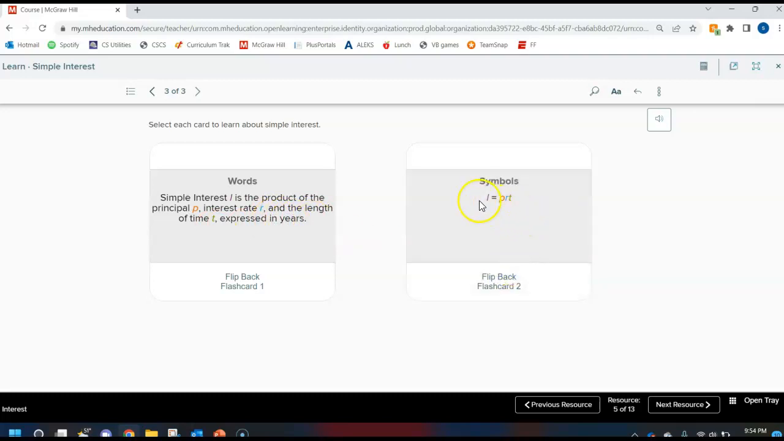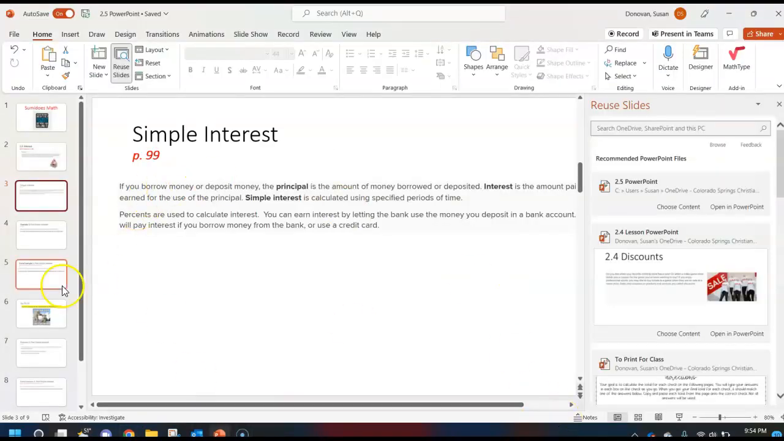And in symbols, this is the formula. So I think this is in your book, but make sure you highlight or circle it because you're going to be using this formula for all of the examples that we're going to look at today. So now we can go back here and look at a few examples.